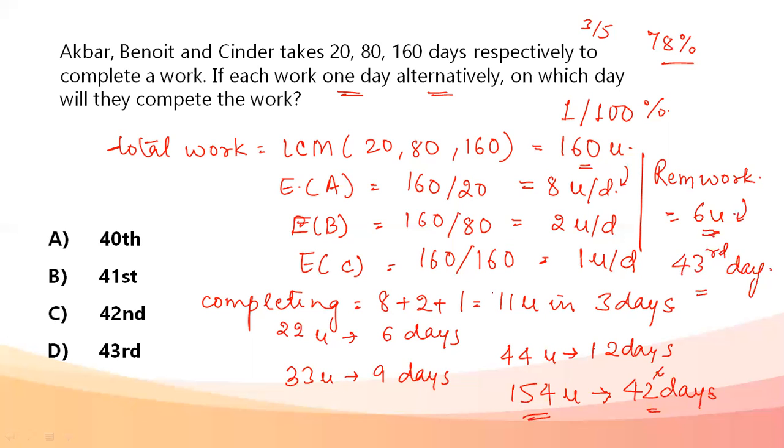So in this question, we need to find the exact time in which the work will get completed. That is why we cannot say that Benoit will start the work or Cinder will start the work. I need to have the exact day. So for that, the assumption that Akbar will come out to do the work is important. Because according to the options also, the highest number available to me is 43rd. So it is important that Akbar is the one who comes out to work on the 43rd day. Answer: on which day will the work be completed? Work would be completed on the 43rd day.